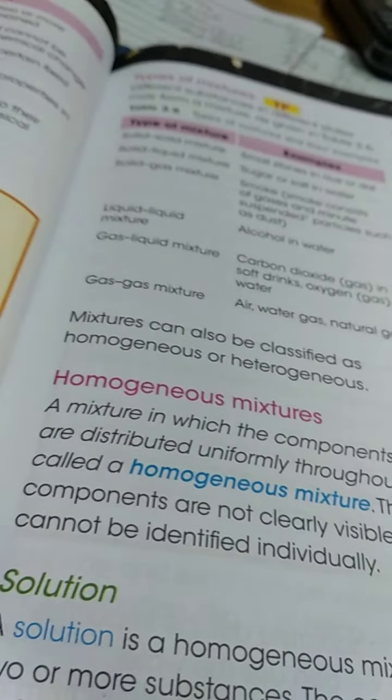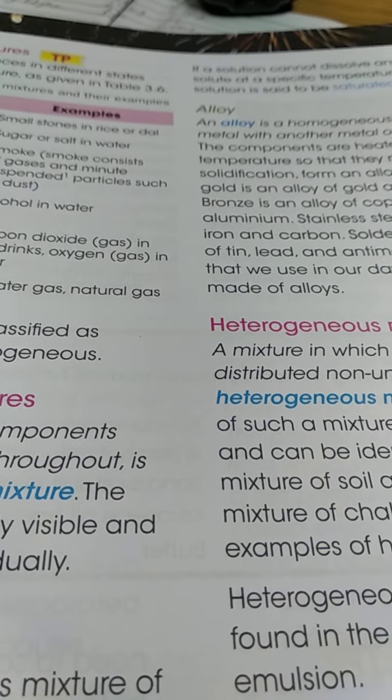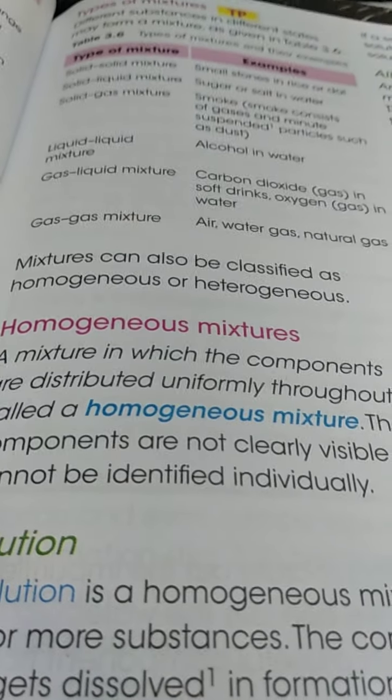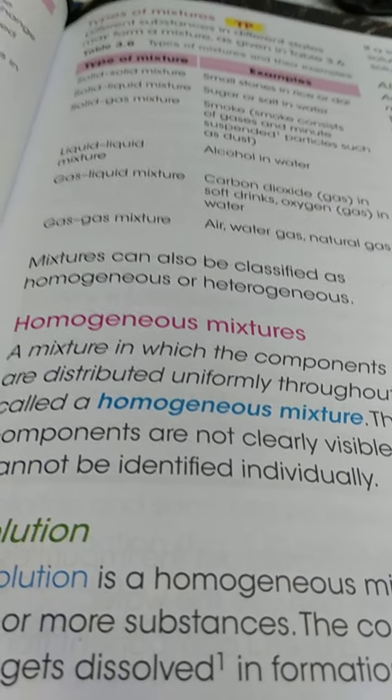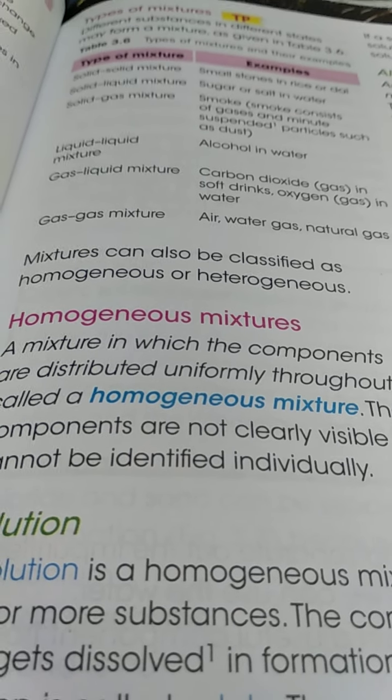Now, some are homogeneous mixtures and some are heterogeneous mixtures. What is a homogeneous mixture? A homogeneous mixture is one in which the components are distributed uniformly in a proper way throughout.